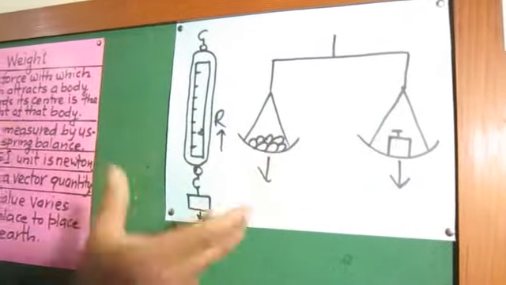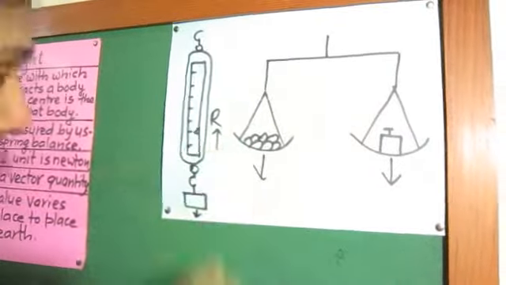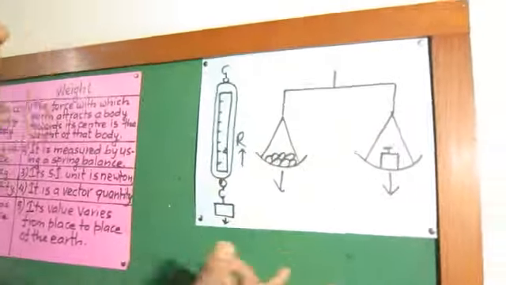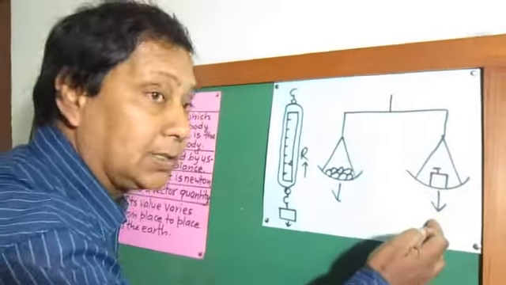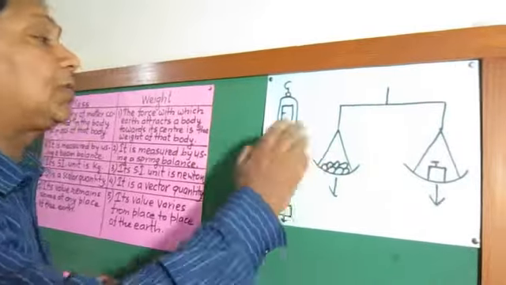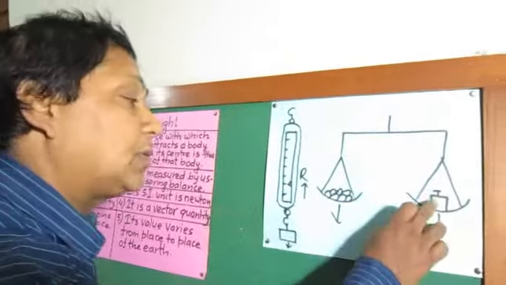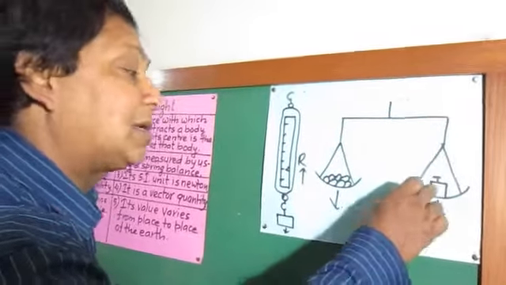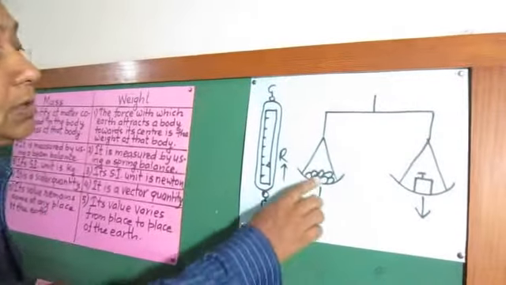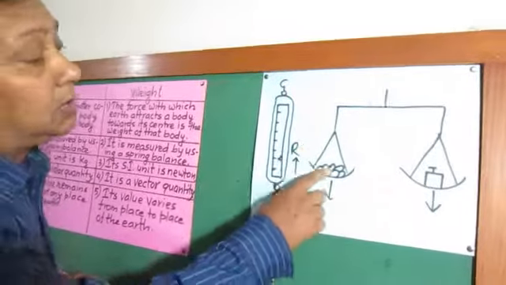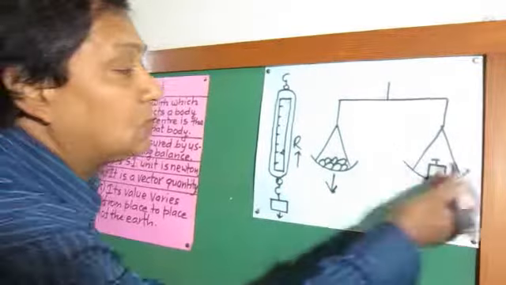But one of the interesting matters I want to mention here is that while measuring the mass, we are actually comparing the gravitational force of the Earth acting on this standard mass with the gravitational force of the Earth acting on the unknown mass. When the gravitational force with which Earth attracts the standard mass towards its center becomes equal to the gravitational force acting on the unknown mass, then we can say that these two masses are equal.